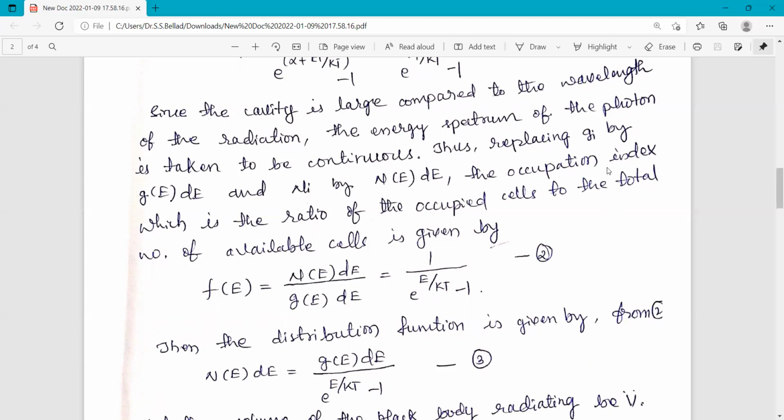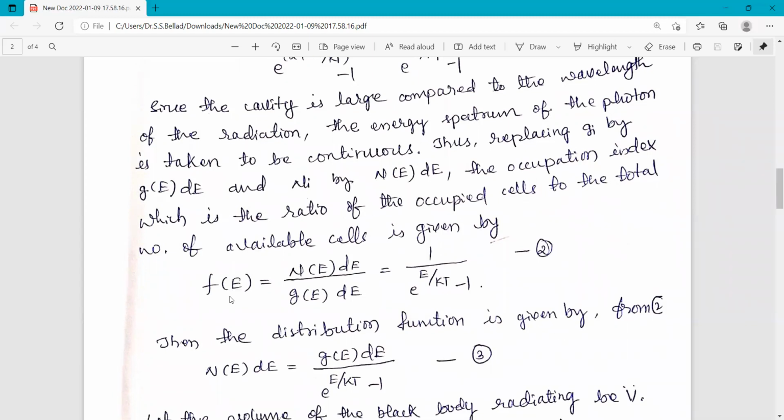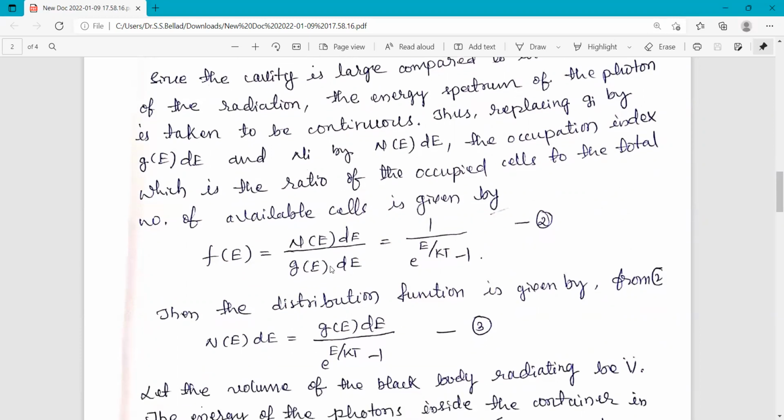The occupation index, which is the ratio of the occupied cells to the total number of available cells, is given by f(E) equal to N(E)dE divided by g(E)dE. So this is called the occupation index, the ratio of the number of cells occupied to the total number of cells available inside the container. This is equal to 1 divided by e raised to E by kT minus 1, as per the Bose-Einstein distribution.